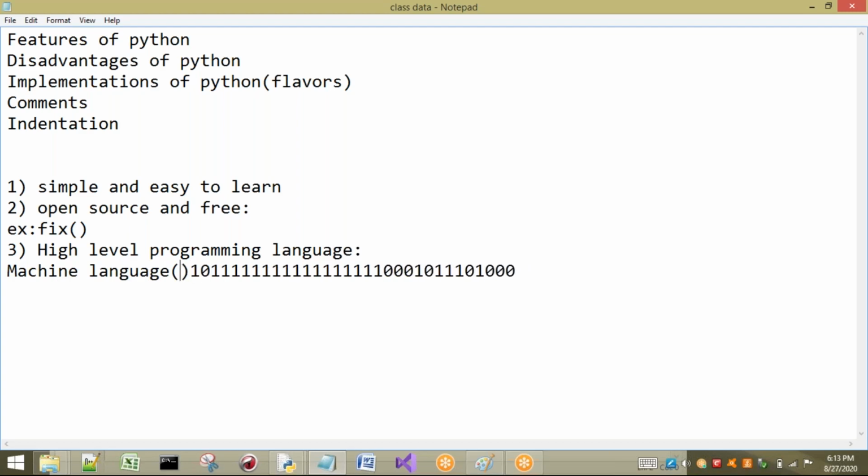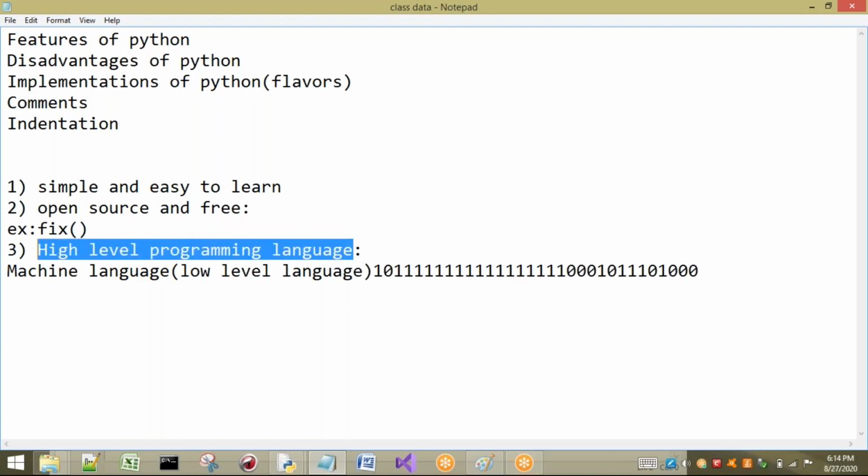So what is the need of knowing machine language? If you want to communicate with a system, the system can understand only low level language. But learning a low level language is very difficult, so we cannot learn it. Better if we go for a high level language. If we go for a high level language, it is easy to learn.